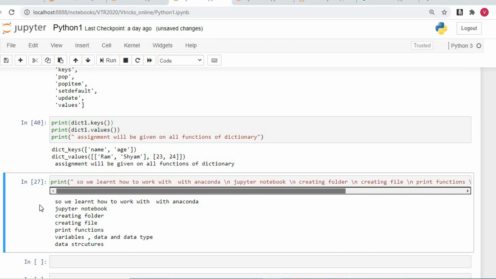In this session we covered Jupyter Notebook, practicals, creating the folder, creating the file, print functions, variables, data, data types, and data structures.